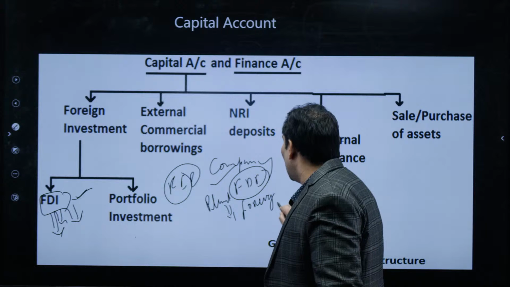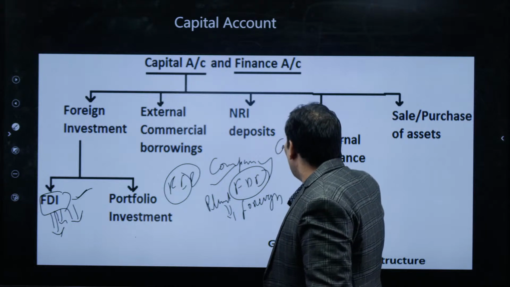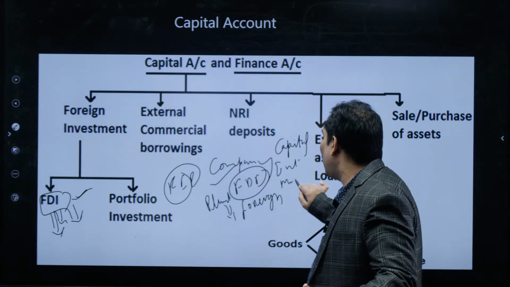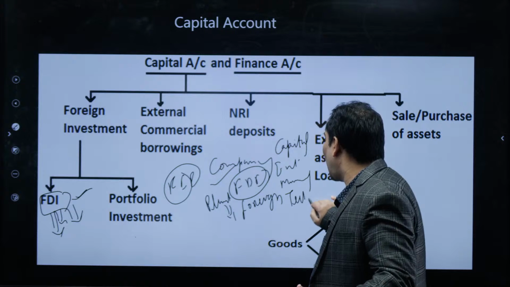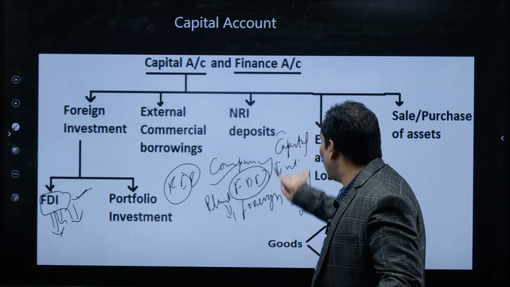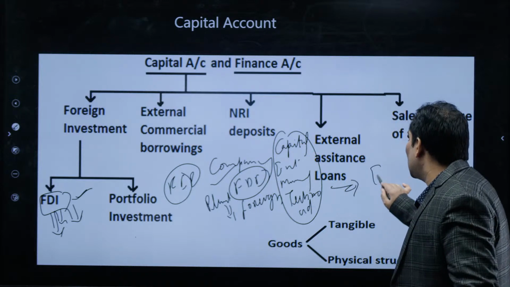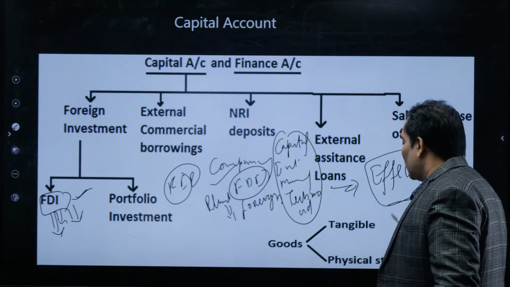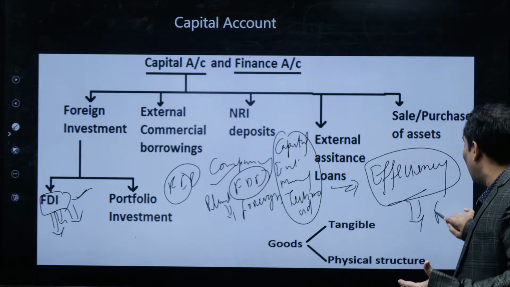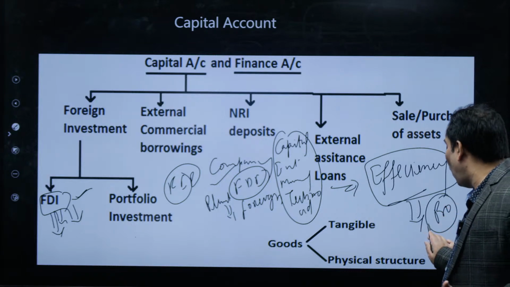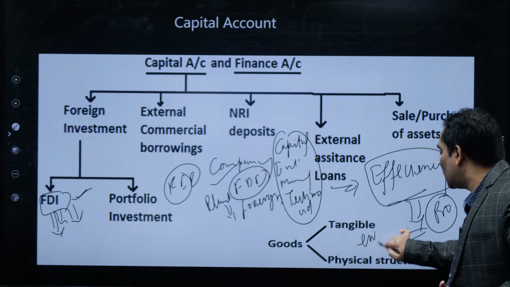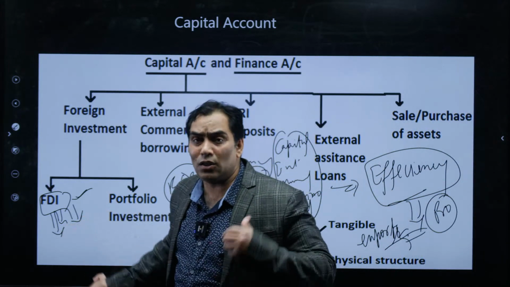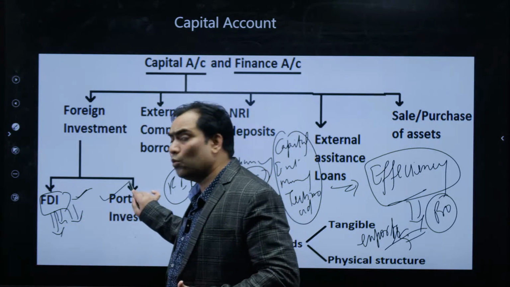That individual is not coming with capital only, but with entrepreneurial skill, management skill, and technological advancement. So it will improve the efficiency of the domestic economy. That's why our product will be more competitive in the international market, and when it is more competitive, it will increase our exports. So FDI is much better in comparison to FPI.